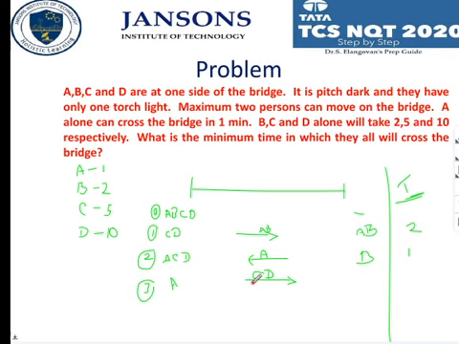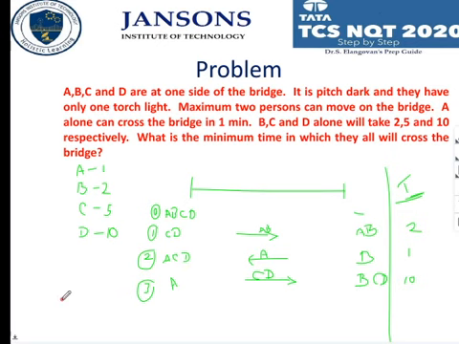So what we suggest is C and D go, so that it will take 10 minutes as a whole, and B, C, D will be here at the end of this. Durga Devi, whatever you have told is correct, but we have to think of this also. So now B, C, D has come. Now A is left alone here.